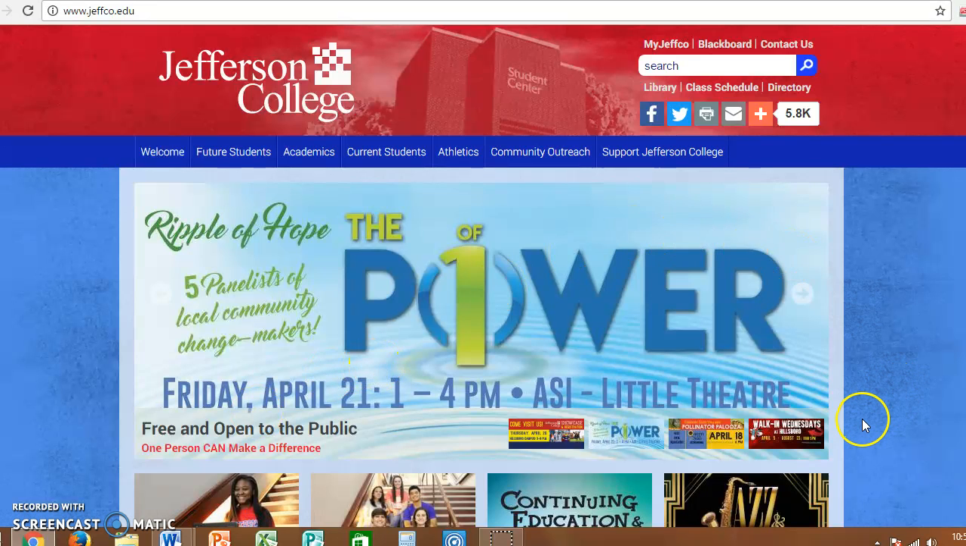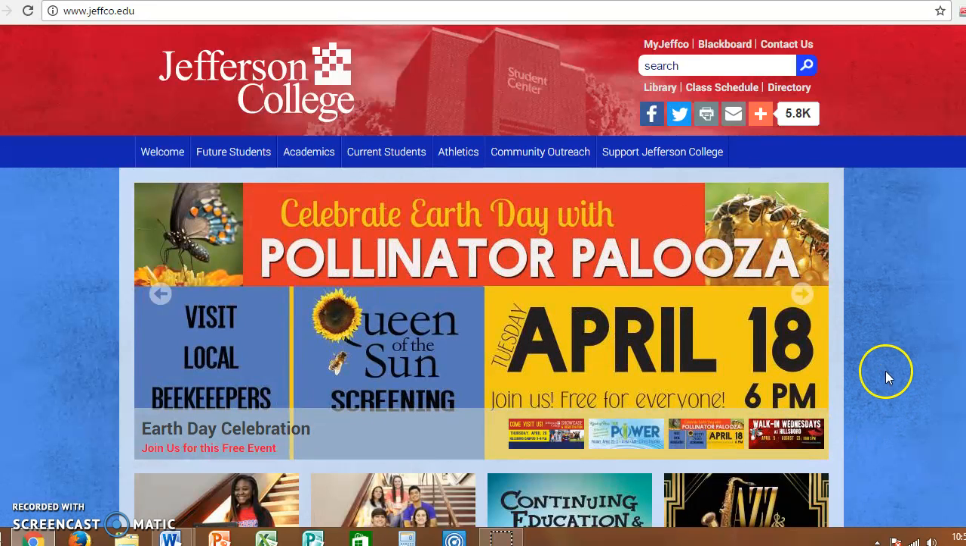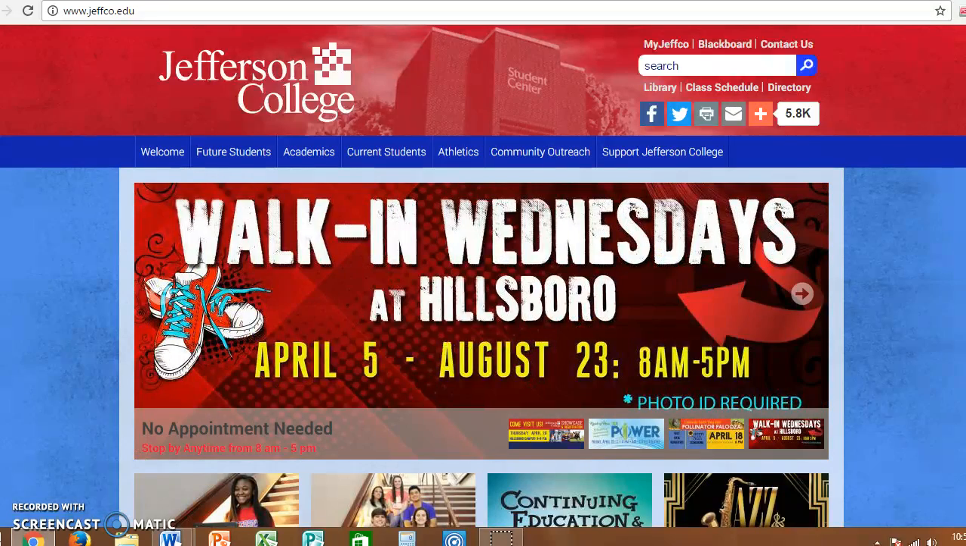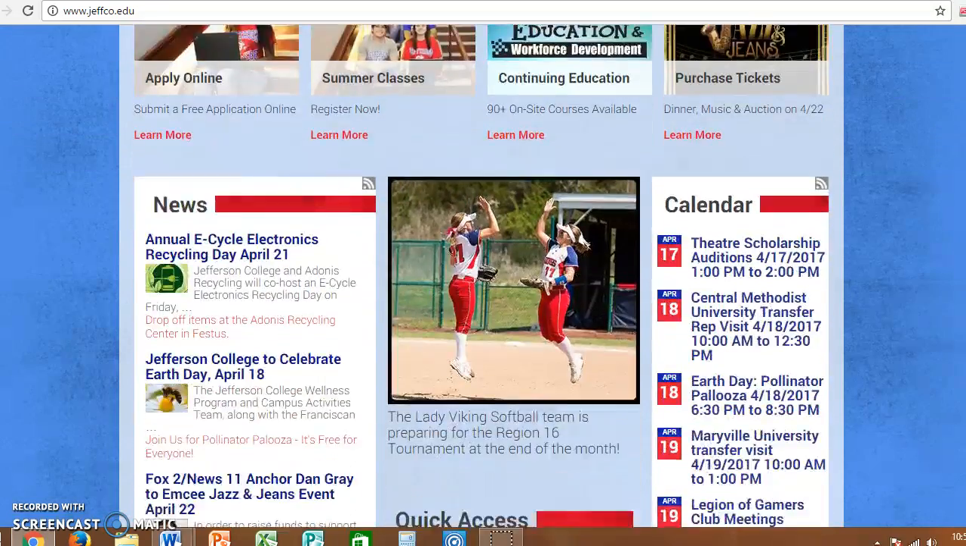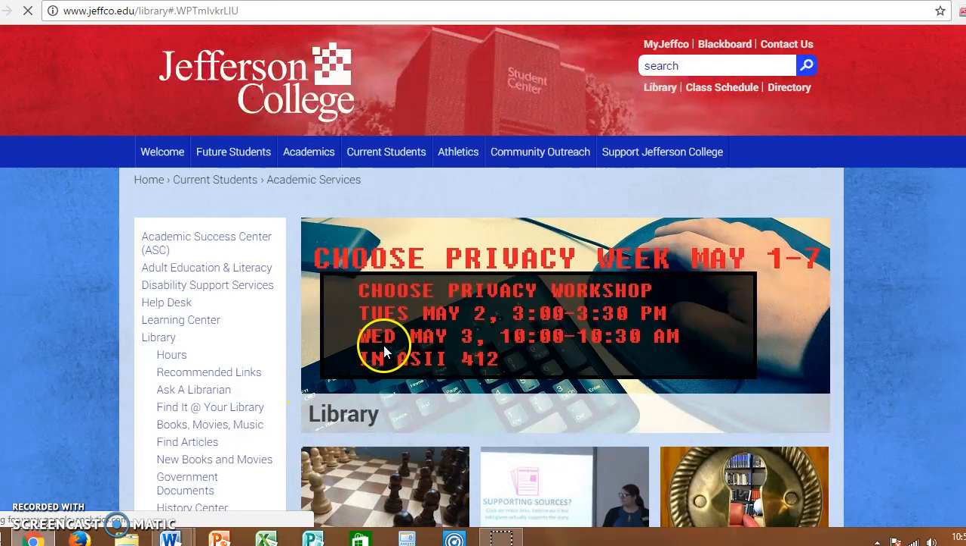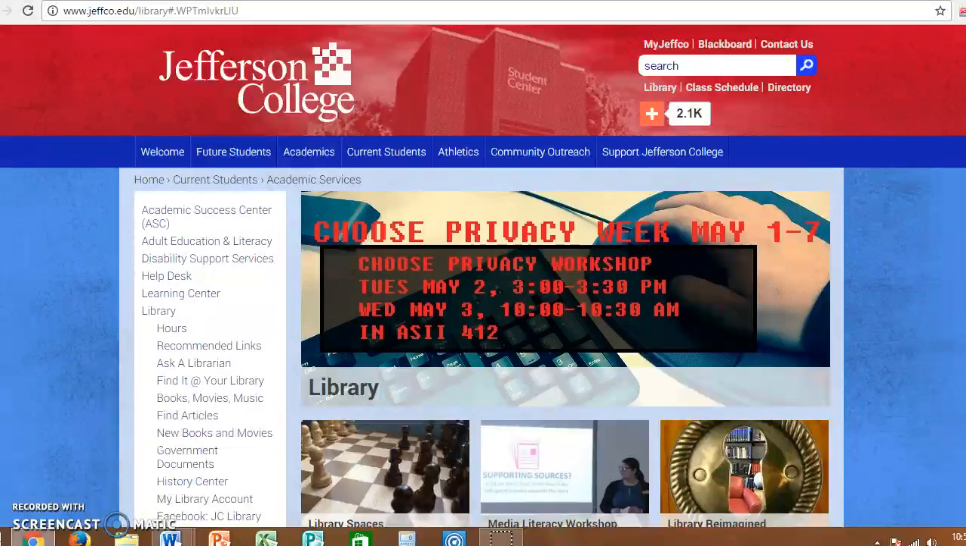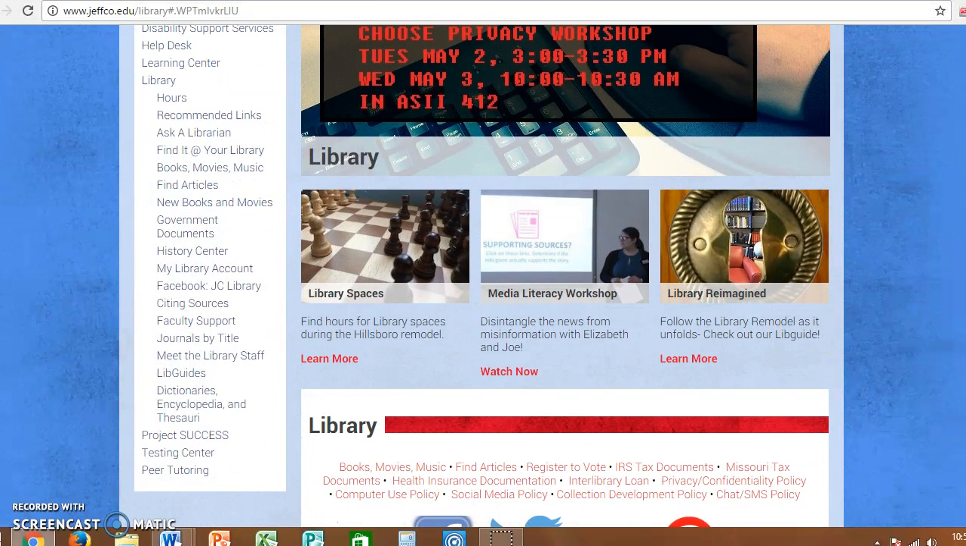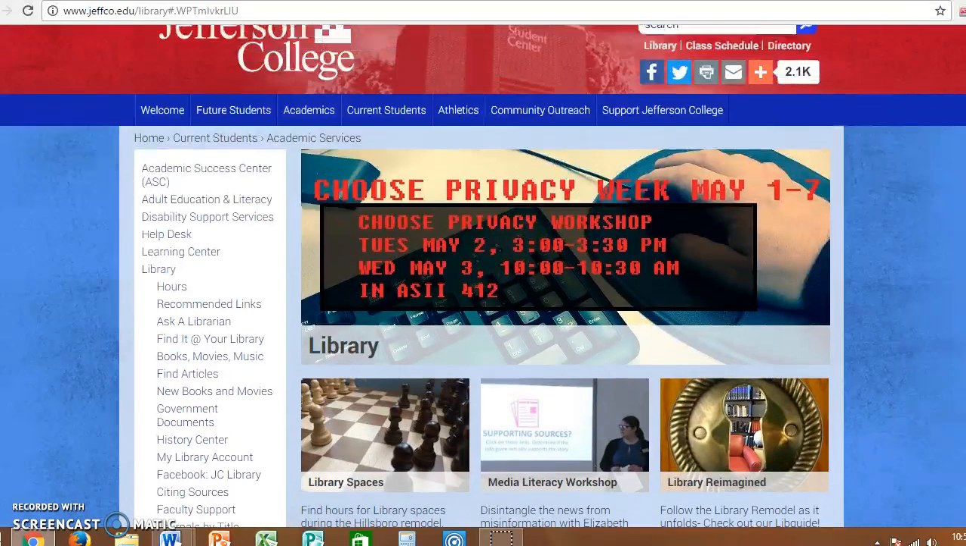Okay, now I'm going to demonstrate for you doing research using the library databases. So you'll want to go to the Jeffco main website page, and then at the bottom of the page you will see info to know, and under there you'll have library. So if you click on library, you will see that it has... okay, so once you enter library, this is what will pop up for you.